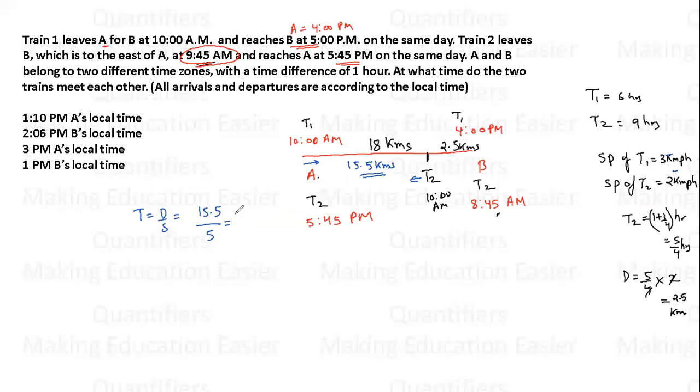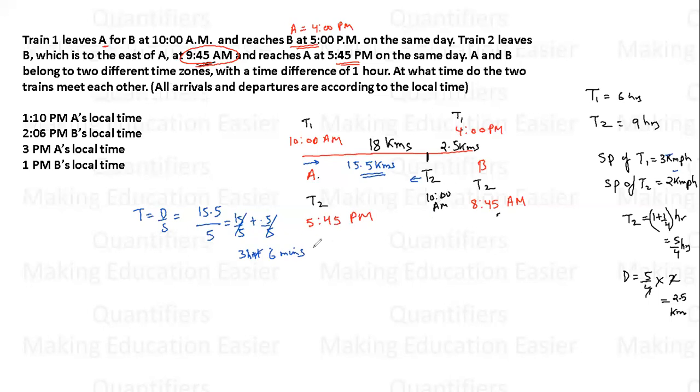And I'll write it here. 15 by 5 I can write, and I can write it as 0.5 by 5. So this is complete 3 hours, and this is 1 by 10 of an hour. 1 by 10 of an hour converted into minutes is 6 minutes. So 3 hours and 6 minutes. So that means after 3 hours 6 minutes they will meet.